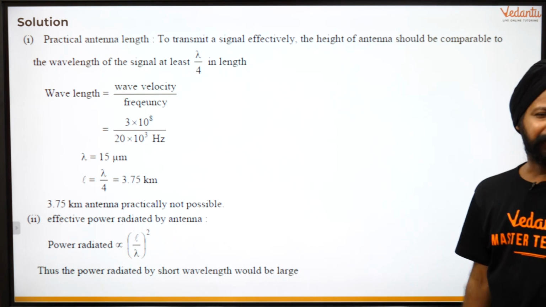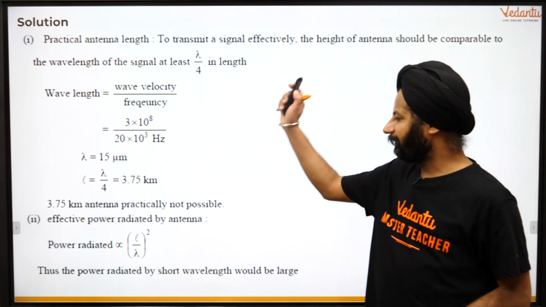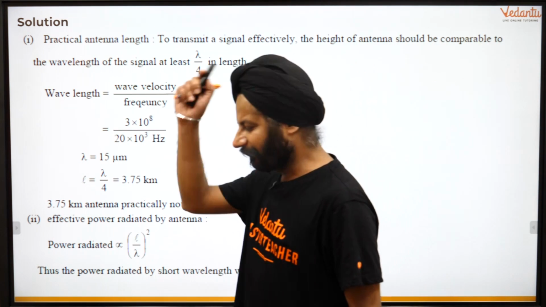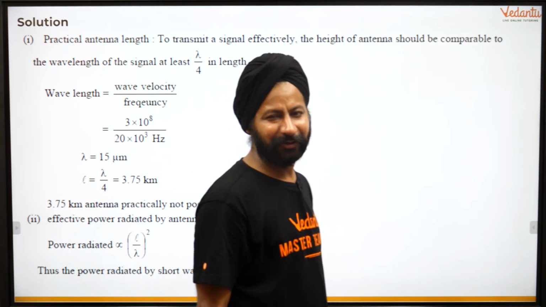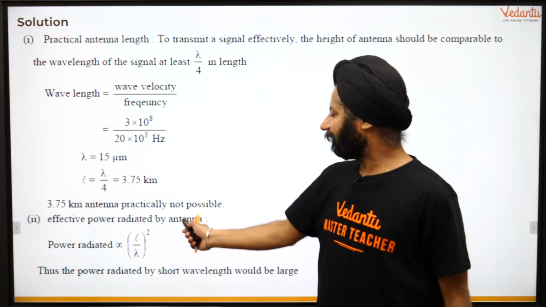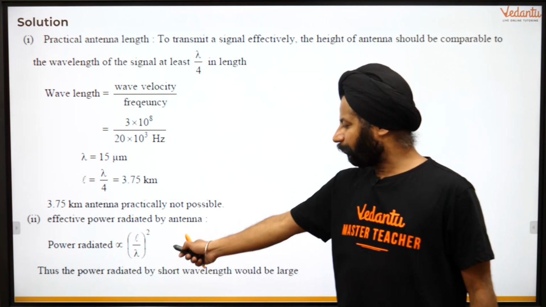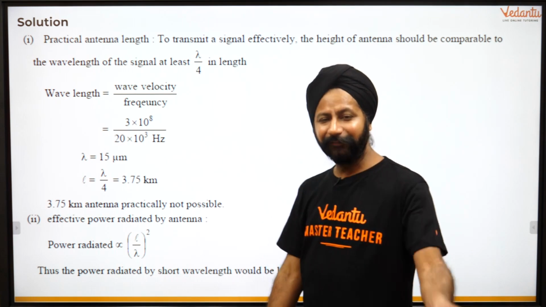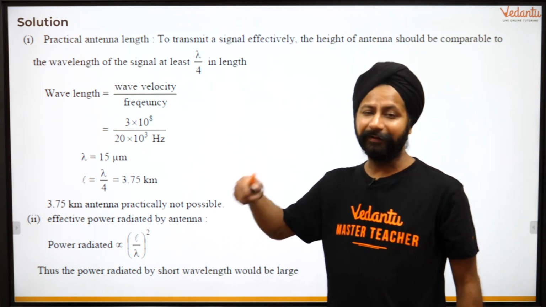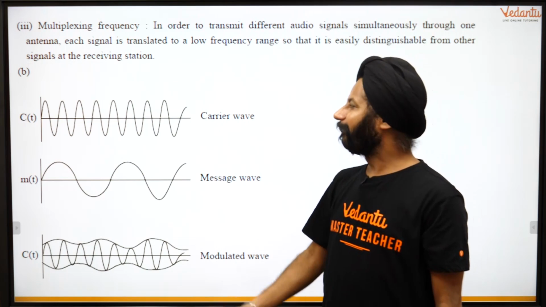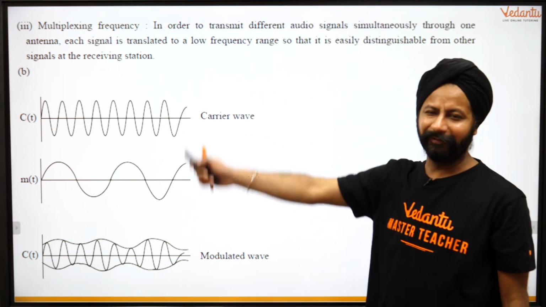Practical antenna length, number 1, right? Practical antenna length 3.75 kilometers लंबा थोड़ी एंटेना बनाओगे, और कितने बनाओगे? That's the thing. How many of those? And that's not really practical anyways. Effective power radiated is proportional to 1 by lambda square, inversely proportional to the square of that. So if you're reducing lambda, you're actually increasing the power transmitted. Number 3 जो मैंने बोला, multiple frequencies.